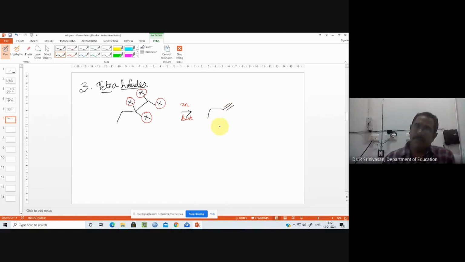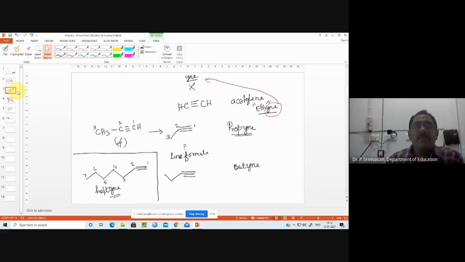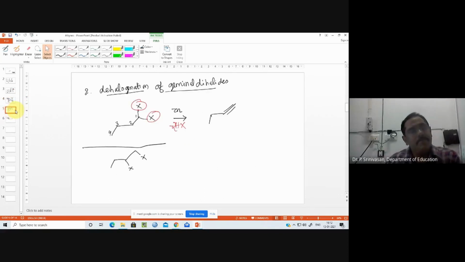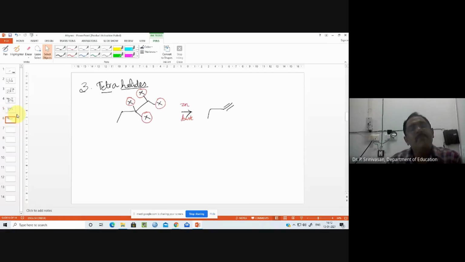So that's all, the 3 preparations, all from halides, all dehalogenation. The first one is vicinal, adjacent carbon atoms. The second one is geminal, halogens on the same carbon atom. The third one is tetrahalides. These are the three preparations under alkynes.